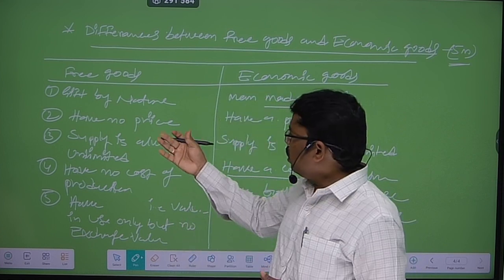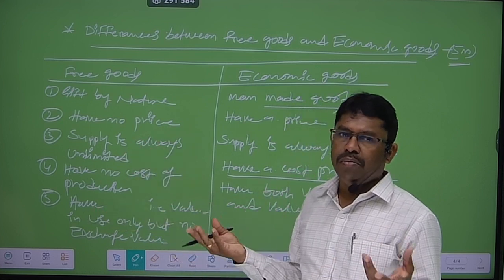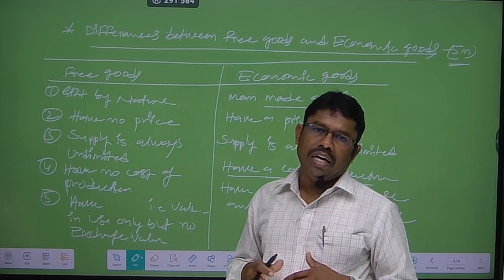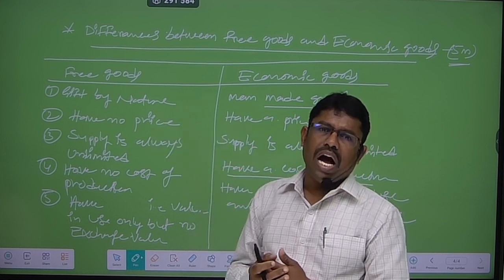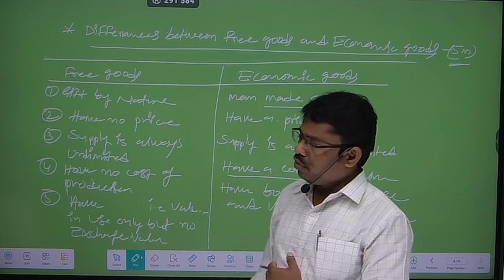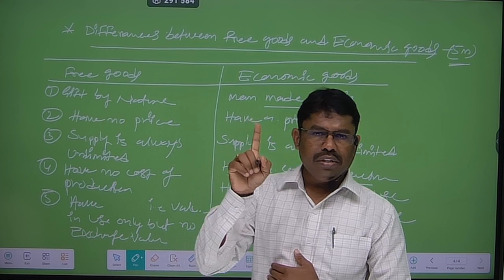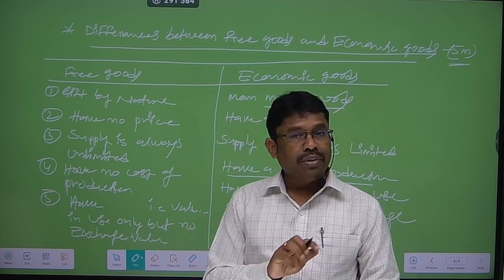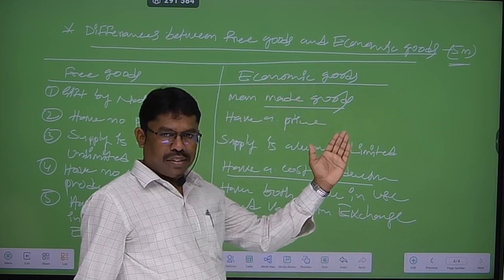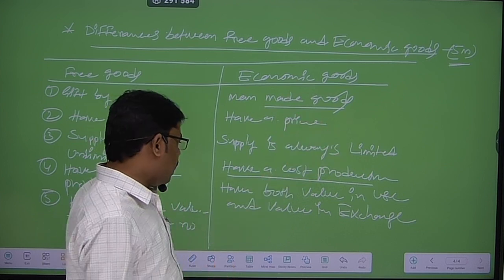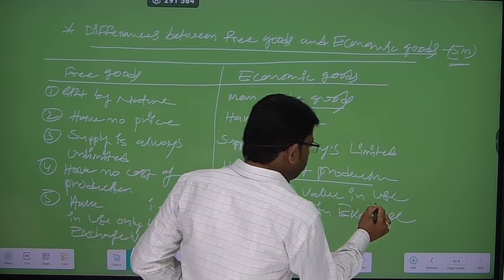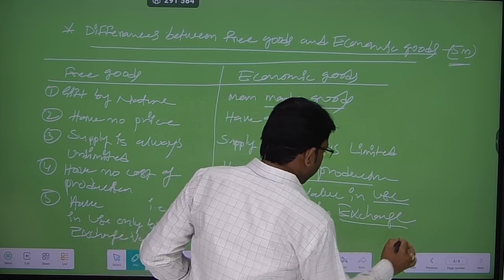So, free goods are freely gifted by nature. For example, water. Water we can use only once. Once we can use the water, that the water is not possible to transfer to others. That's why no exchange value. Only have use value. And economic goods are man-made, the physical object. So that's why these economic goods have both value in use as well as value in exchange.